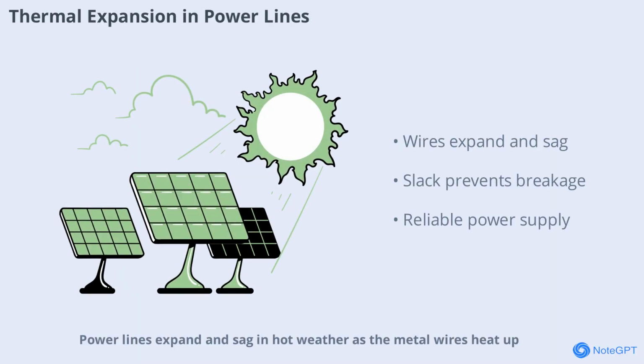Power lines expand and sag in hot weather as the metal wires heat up. Engineers design power lines with enough slack to accommodate this expansion, preventing breakage and maintaining a reliable power supply. This is another example of how thermal expansion must be considered in infrastructure design.